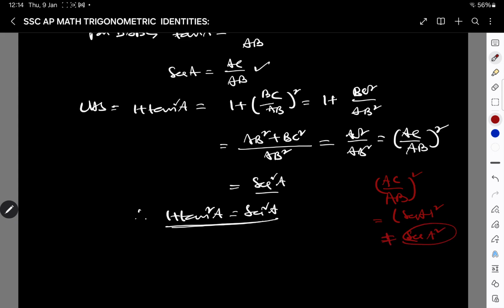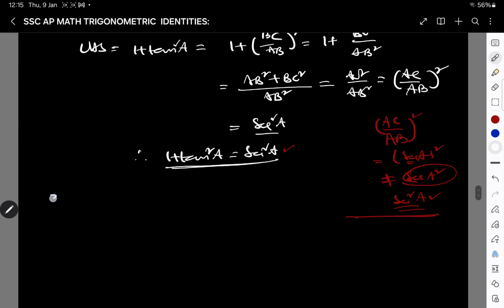You are squaring the ratio secant, so we write ratio square, not A square. This is not angle square. This is the square on the ratio AC by AB. So you must very carefully remember this. Like the square on the ratio is sine square, cos square, because sine is the ratio, not angle square. So this is how we prove the second identity.